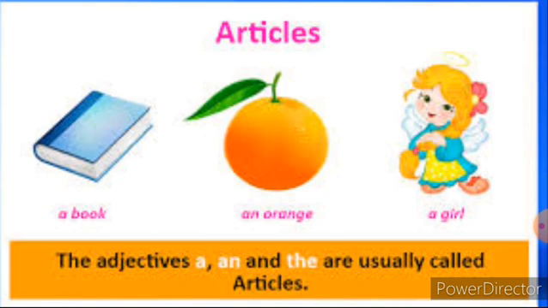So a, an, and the are usually called articles. With these three words, we can identify articles. A, an, and the. These three are known as articles, and we have to apply this article before the noun, to describe the noun. Noun means the naming word. Articles are used to describe the noun, or you can say to describe the naming word. So here it is mentioned as a, an, and the. These three are known as articles.